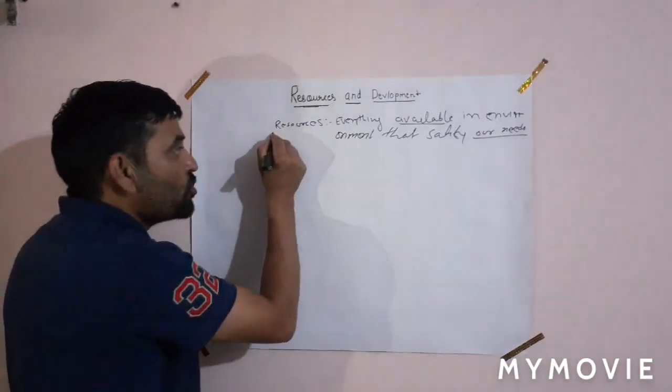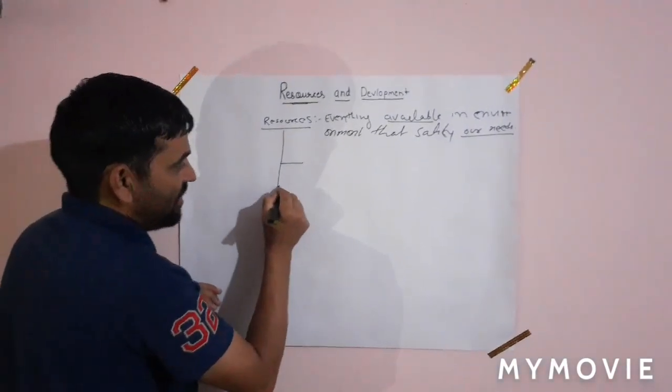But before satisfying our needs or human needs, the resource should have three features. What are the three features?